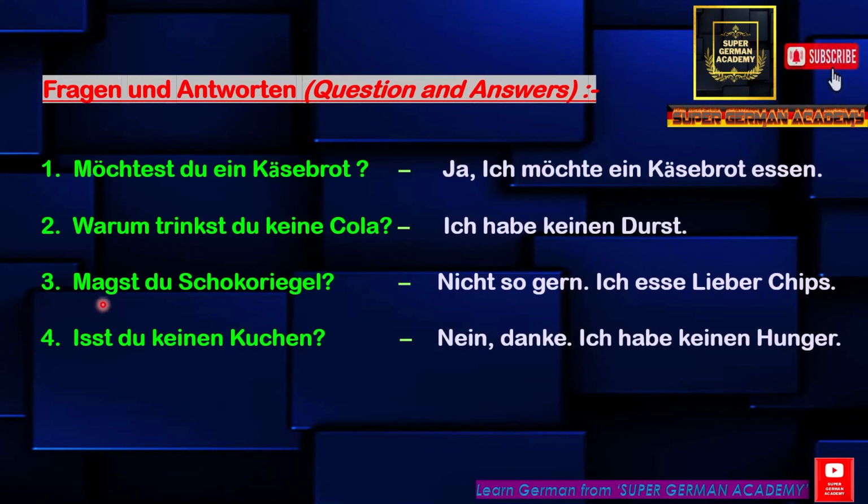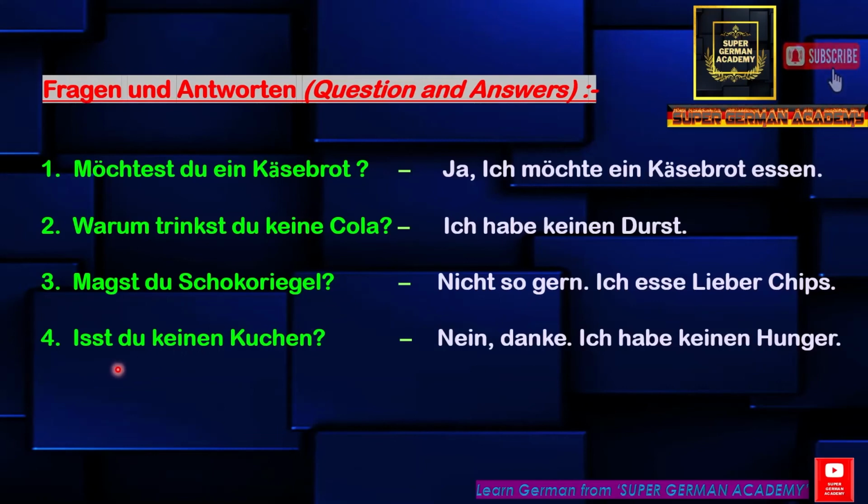Third one, magst du Schokoriegel? Do you like chocolate? Here magst means like. So magst du means do you like. Schokoriegel means chocolate bar. Nicht so gern, not so much. Ich esse lieber Chips. I eat rather chips.